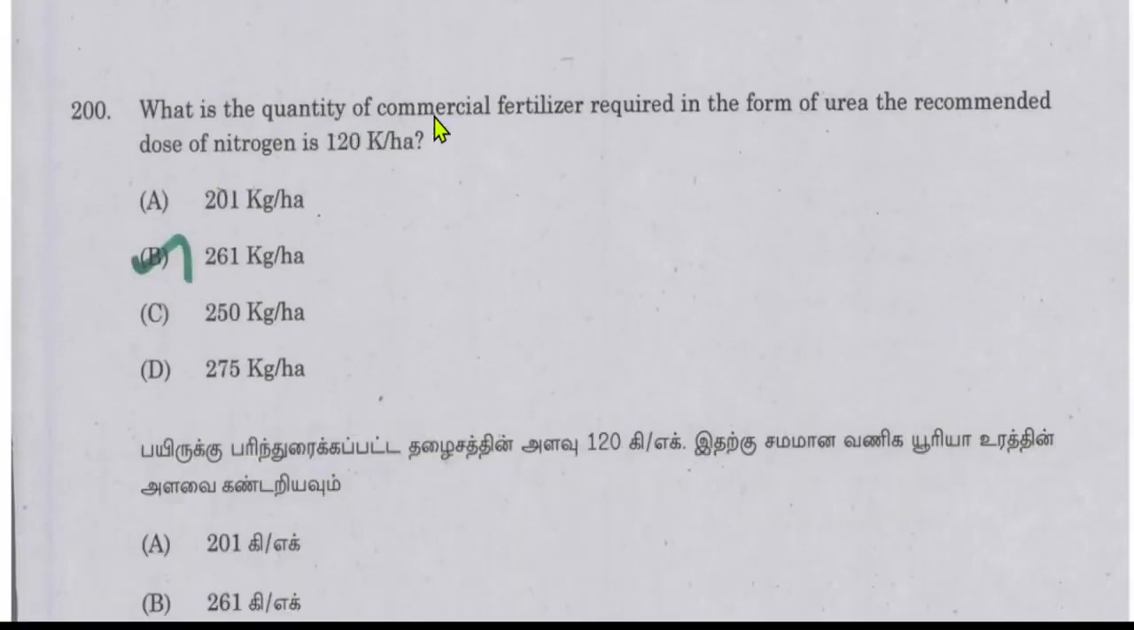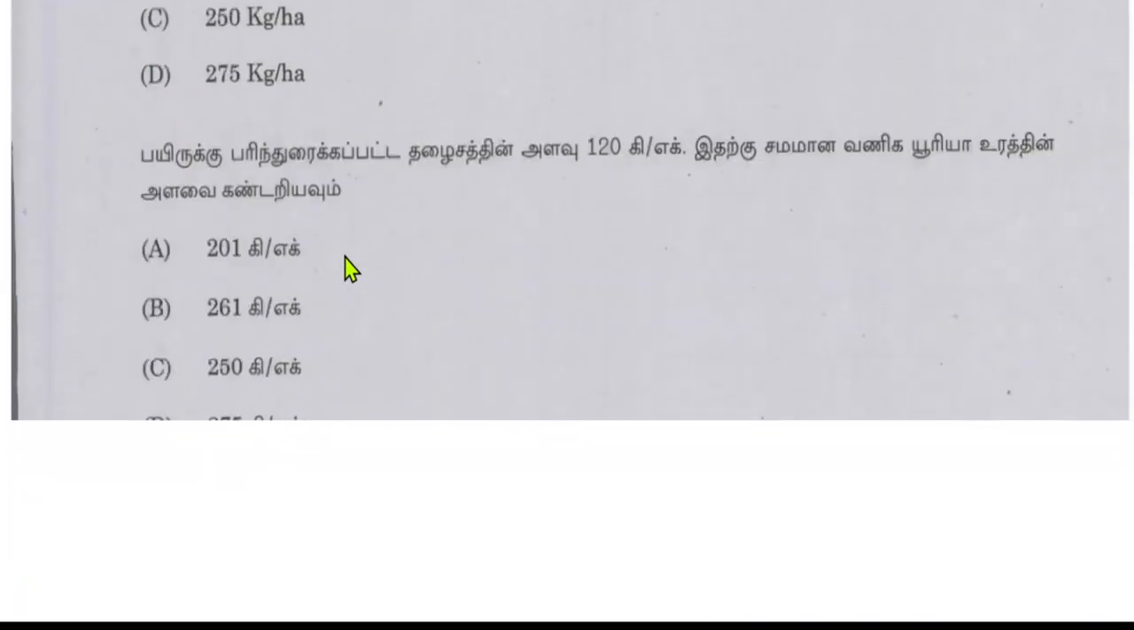What is the quantity of commercial fertilizer required in the form of urea? The recommended dose of nitrogen is 120 kg per hectare. If the recommended dose of nitrogen is 120 kg per hectare, then how much commercial fertilizer is required in the form of urea? The answer will be 260 kg per hectare.